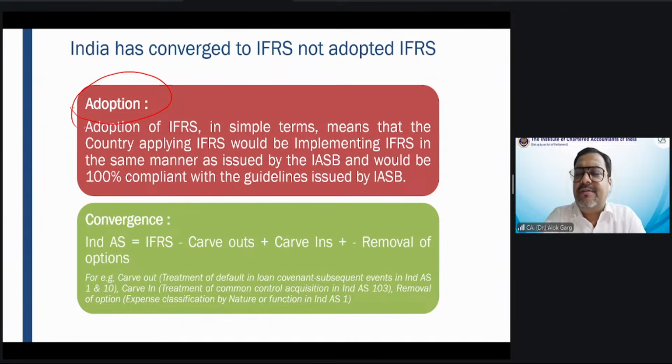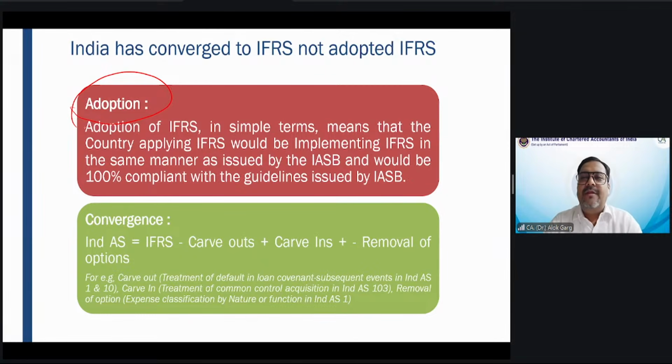Now, my dear friends, my dear chartered accountants, by learning Indian Accounting Standards, you are not becoming a chartered accountant for India only. You are becoming a chartered accountant for 160 countries. Let me prove that.